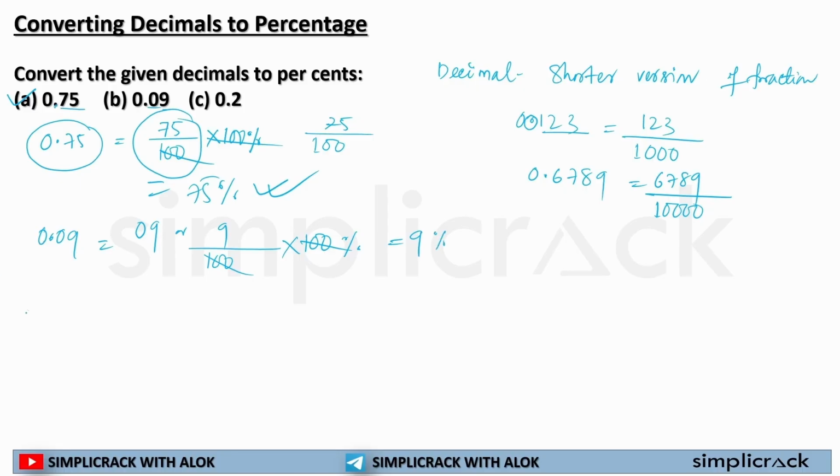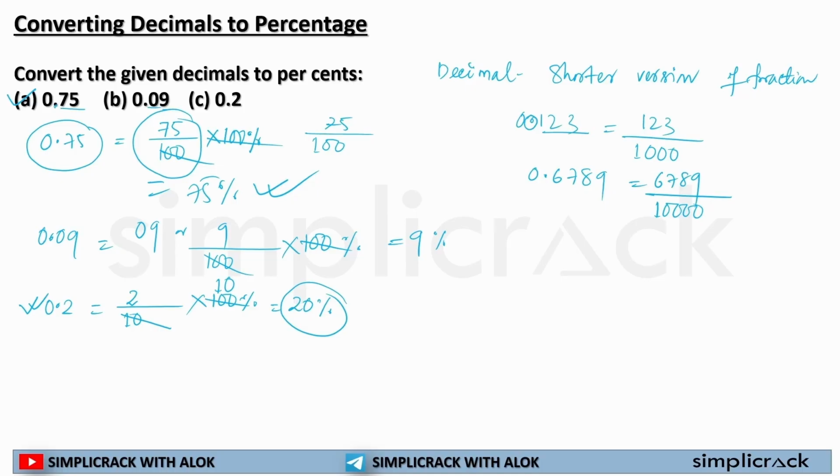Now the third question is what? 0.2. Now I can write it as 2 divided by, how many digits are there after the decimal? One. So it is 10. Now I will multiply it with 100%. Now if I divide 100 by 10, I will get 10. So 2 multiplied by 10 is equal to 20. So 0.2 is 20%. I hope now you are clear how to convert a decimal to a percentage.